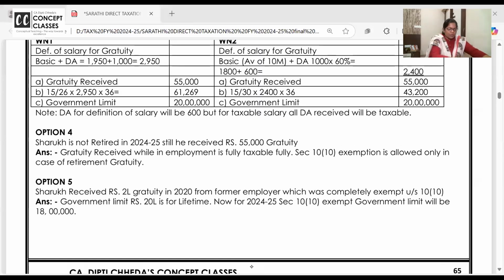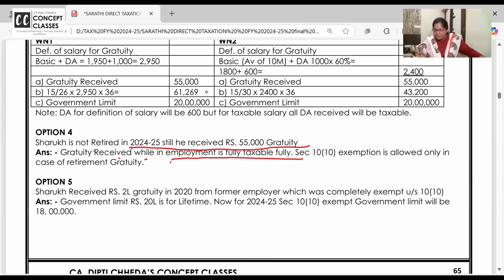For the same problem, some more options are given, which we will not write now. We can check them orally. Option 4 says, Shahrukh did not retire. Still, he got gratuity. Then gratuity received during the employment is fully taxable. Section 10(10) will not be allowed. You follow?